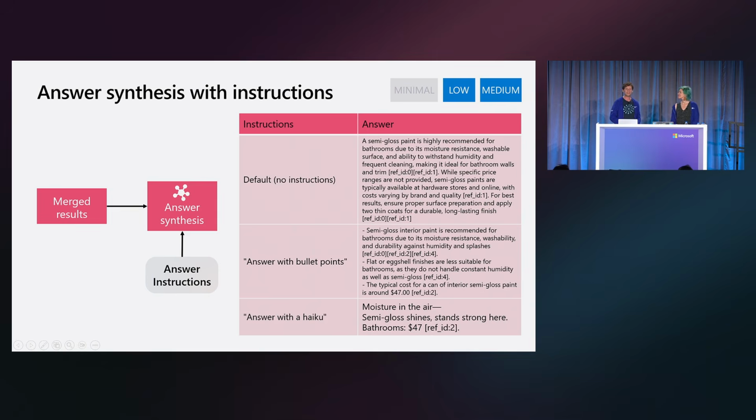The first example is the default, what we get out of the box. And you're going to notice it's a little more verbose, which is good, and that's, generally speaking, a good starting place. But maybe you want to give it guidance to just, hey, answer with bullet points only. And my personal favorite is going to be a more stylized, poetic answer. So for that bathroom paint question we had, we can get a much more poetic answer. You know, there's moisture in the air if you're in a bathroom. Semi-gloss shines, strands of song here. Bathrooms, $47. So you can really customize exactly how this answer shows up, even a little bit silly, but it's a really powerful feature.